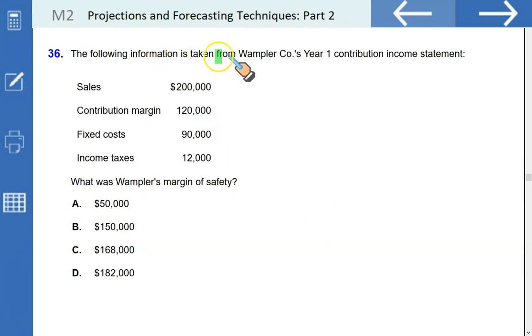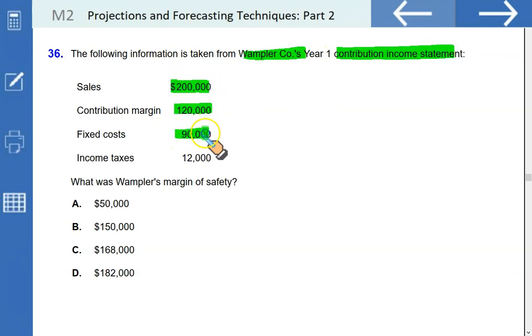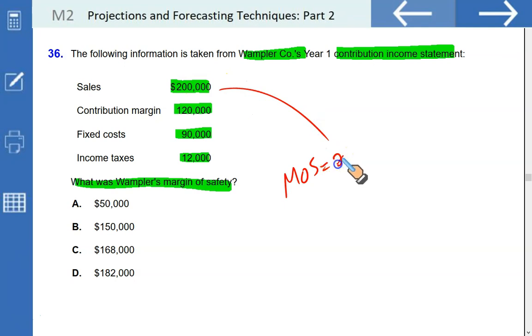The following information is taken from Wampler Companies Year 1 contribution income statement: sales, contribution margin, fixed cost, and income taxes. What was Wampler's margin of safety? Margin of safety is equal to the difference between the budgeted sales or the current sales right now minus the break-even sales.